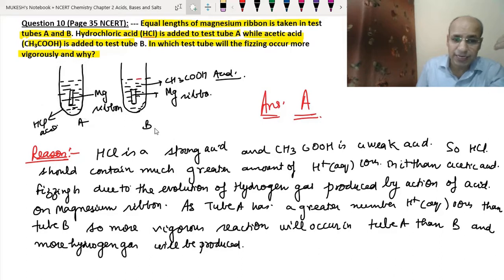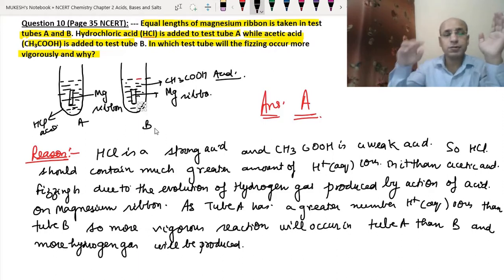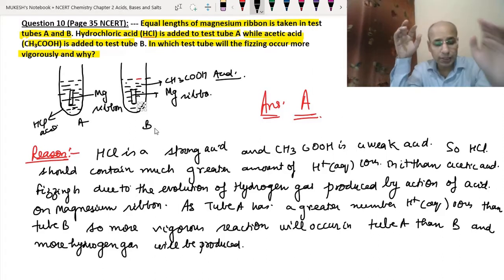Because hydrochloric acid contains much more hydrogen ions, more hydrogen gas will be produced in test tube A and less in test tube B, so more fizzing will occur in A and less in B. I hope you have understood this question clearly.